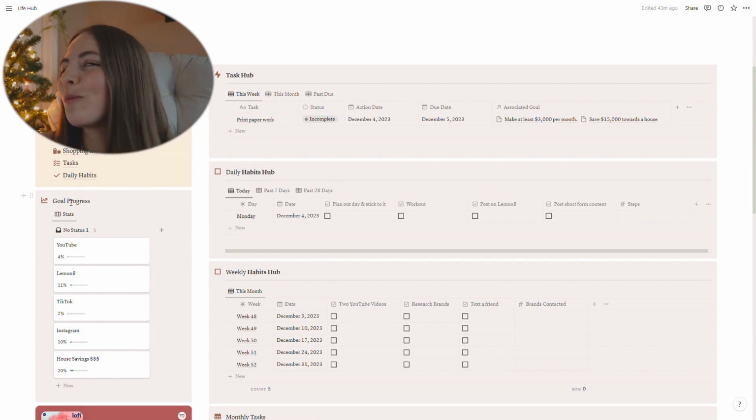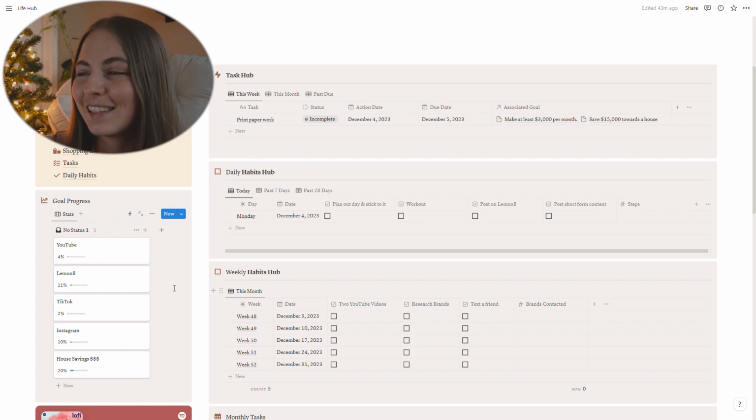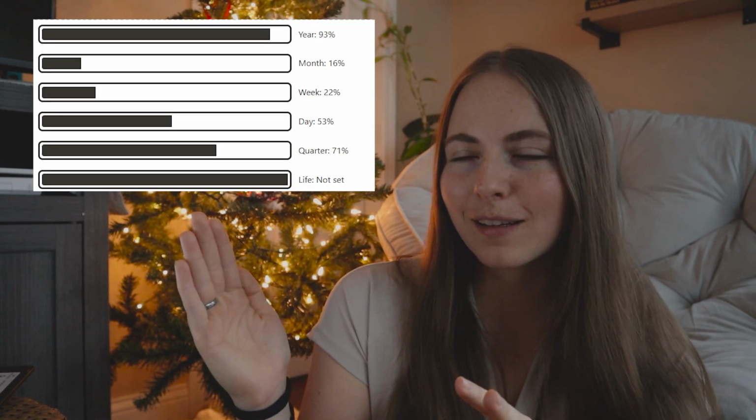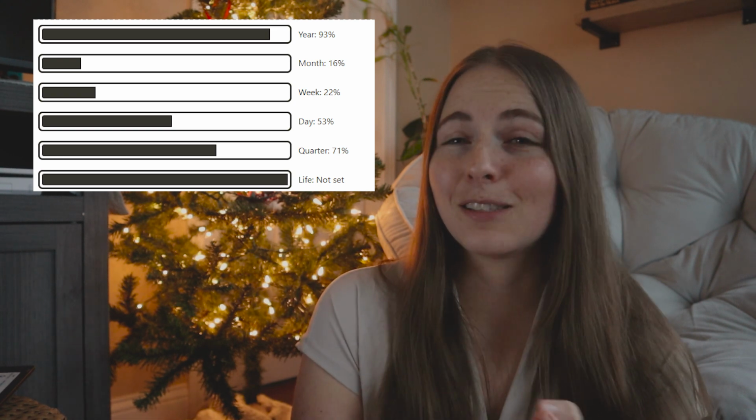This is another thing that I really, really like. I took so much time trying to figure out a really aesthetic way to present numerical goals and a progress bar. I really wanted it to look more aesthetic than this, but this is the only way that I could figure out how to do this. I really wanted it to look more like, if you guys are in the Notion world a lot, you know the life tracker things, which show what % of the year you have left, what % of the day you have left, and what % of your life you have left. I do not like that because that gives me extreme anxiety, but I really wanted something that looked like that, and I couldn't find anything. So this is my workaround for that.